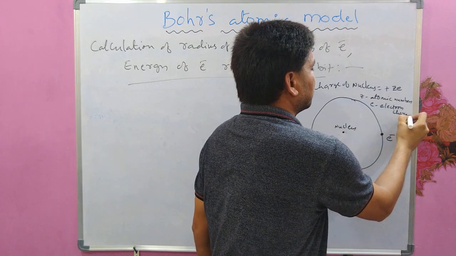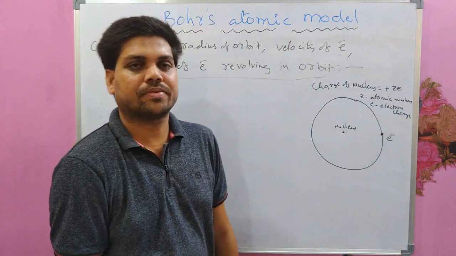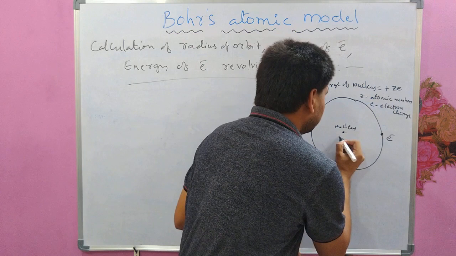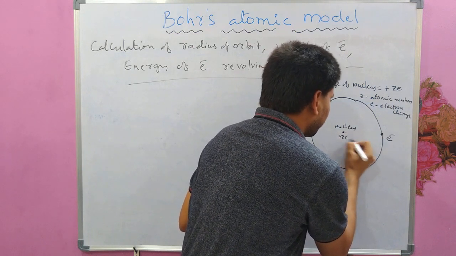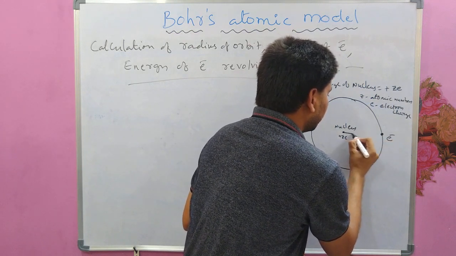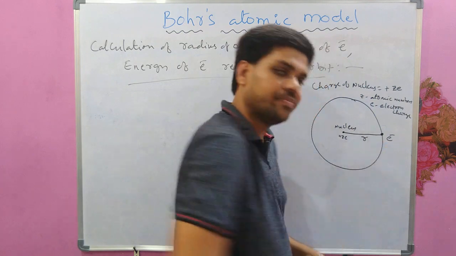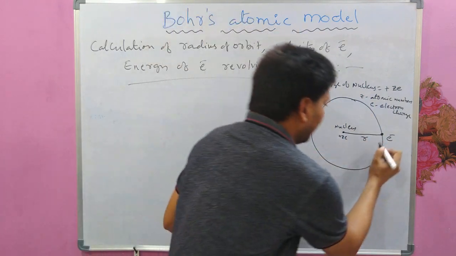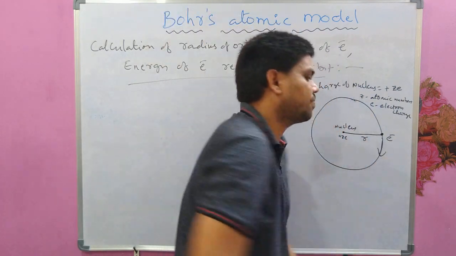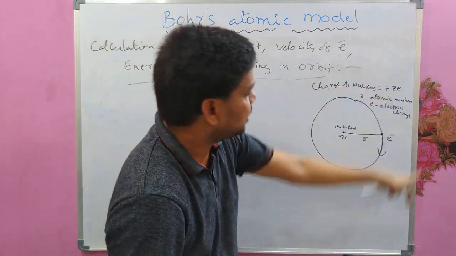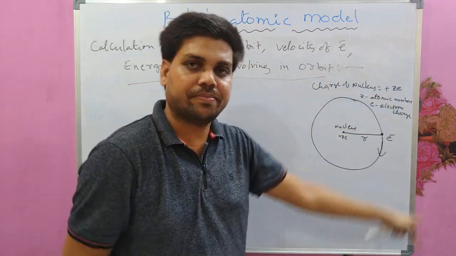Plus Ze is here and minus e is here, and this is r, the radius of the orbit, and it is revolving like this around this nucleus in a closed circular orbit.